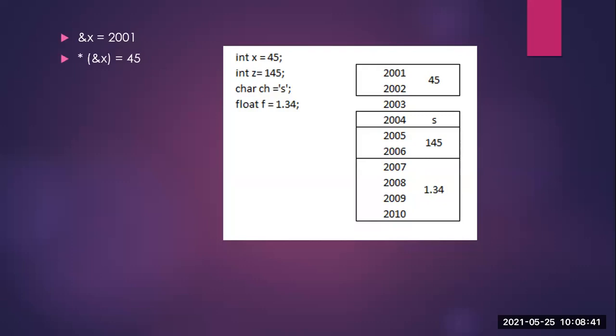What about ampersand z? 2005. Yes, we just write the initial value, that is going to be 2005. Then if I say asterisk in the bracket ampersand of z, 145. We'll proceed with the same thing.